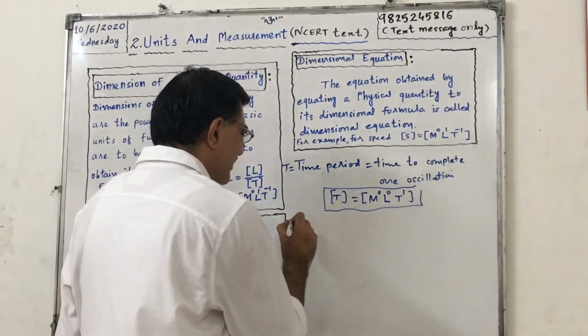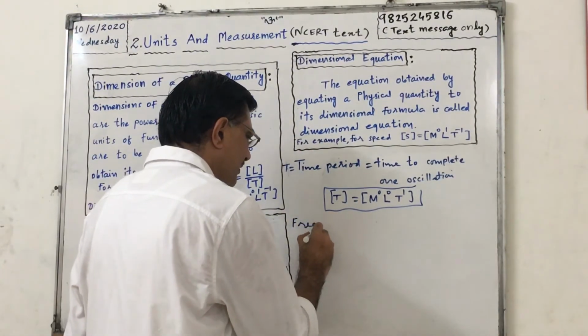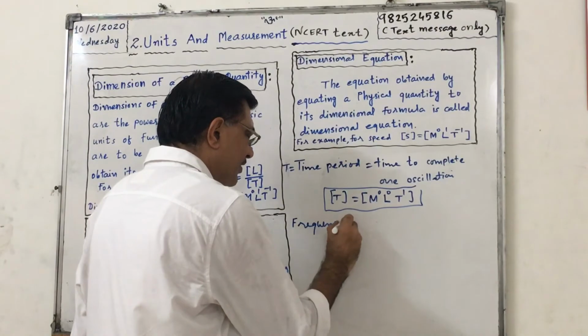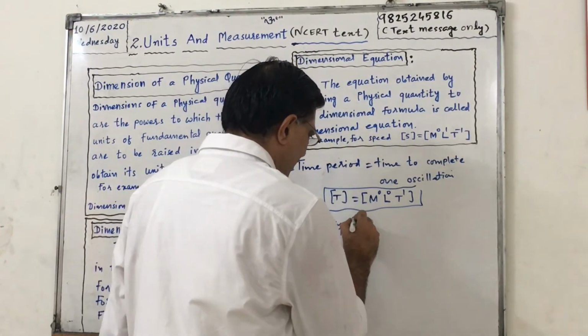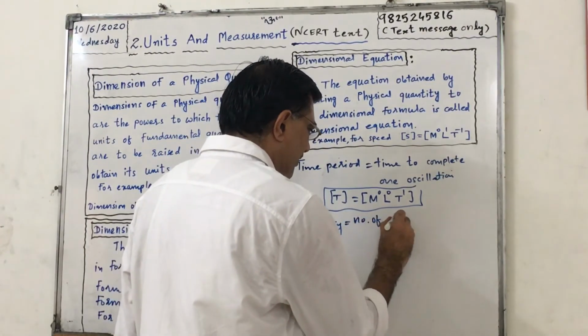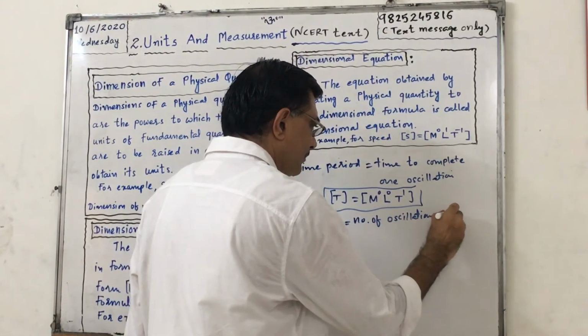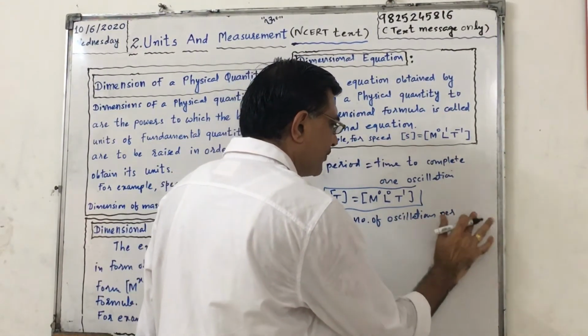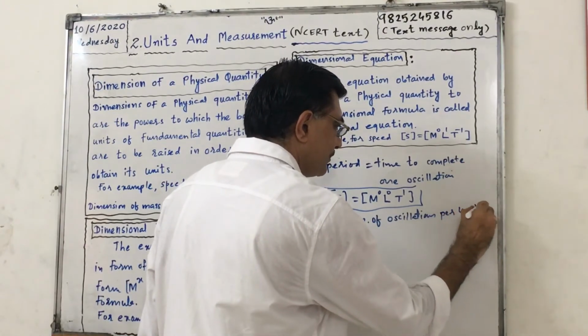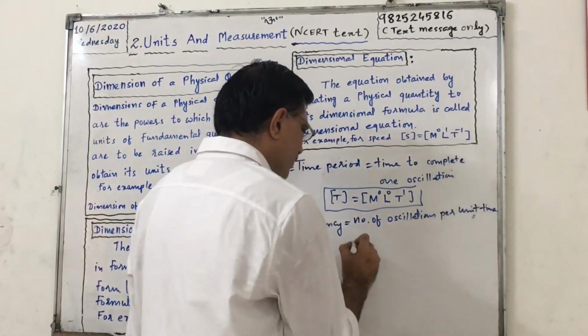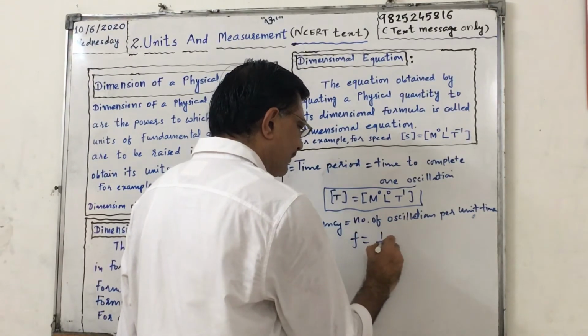And finally, frequency. Frequency means number of oscillations per second, or per unit time rather. So it can be written as 1 upon time.